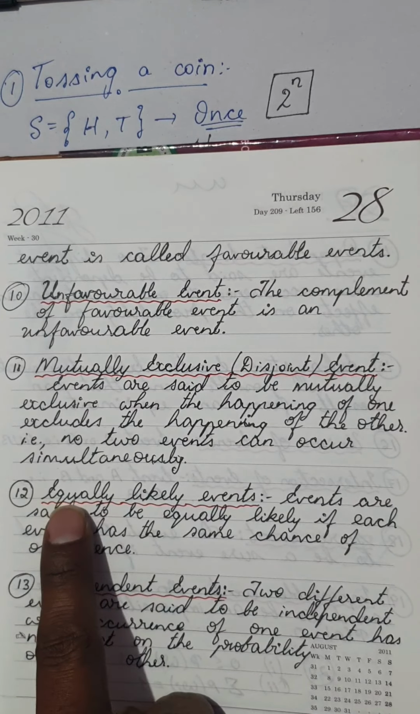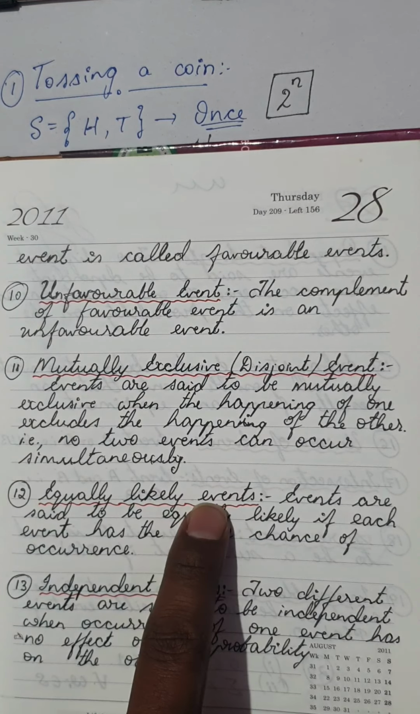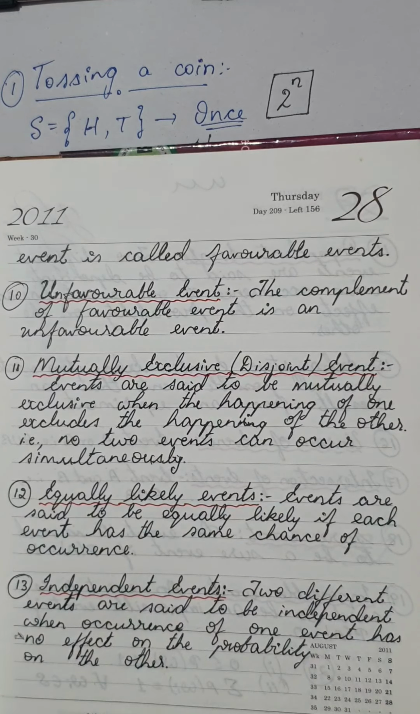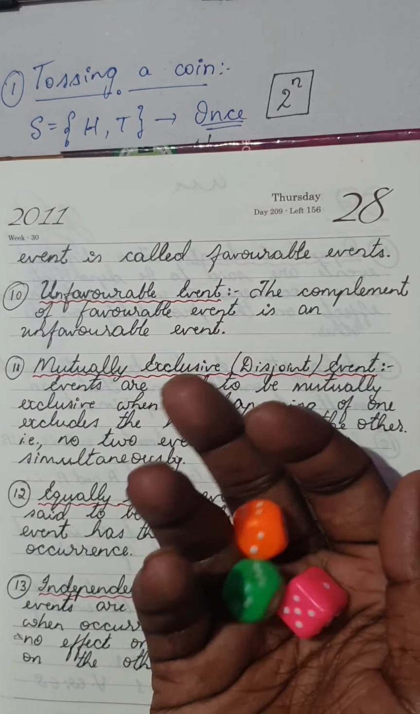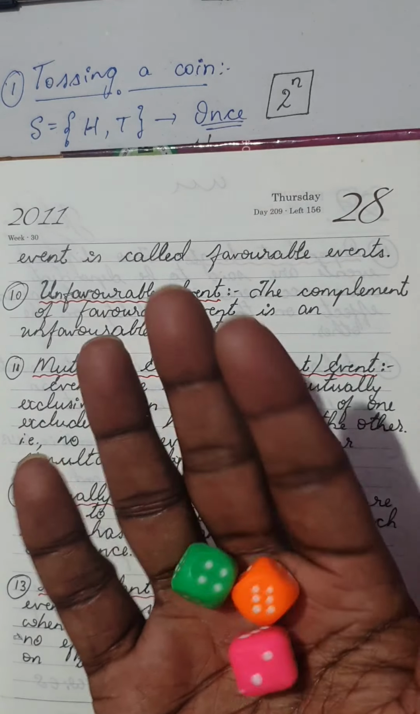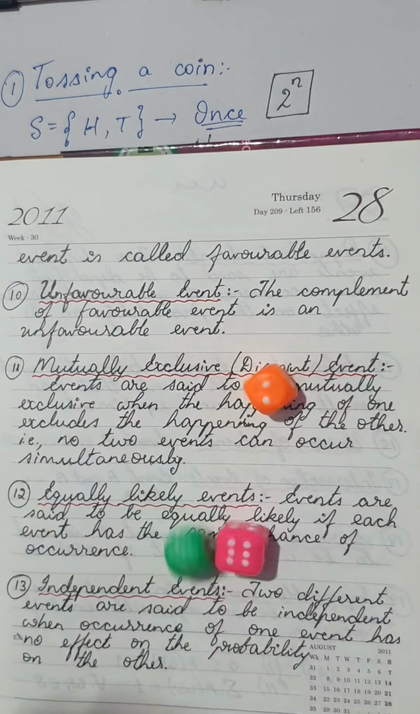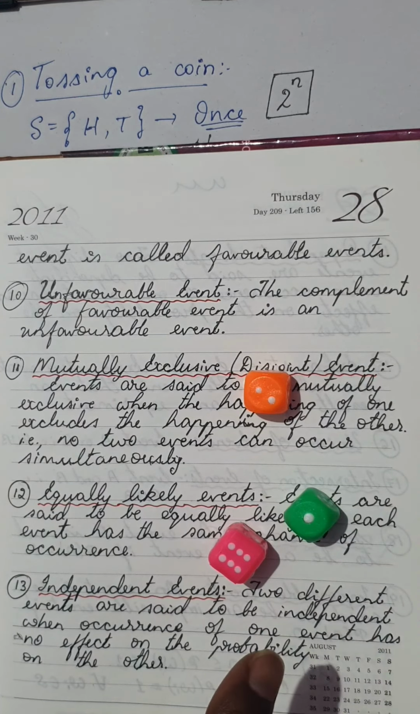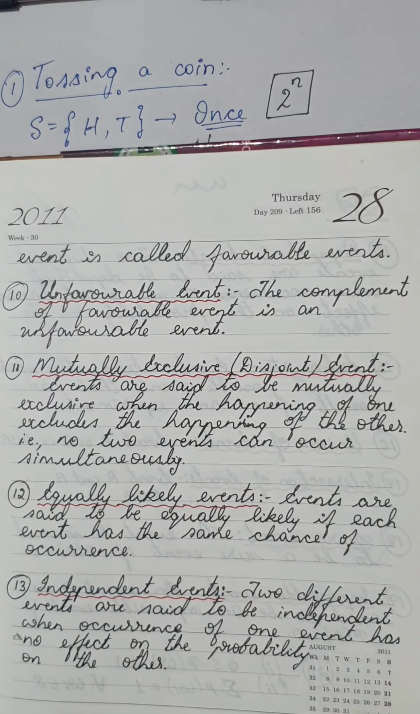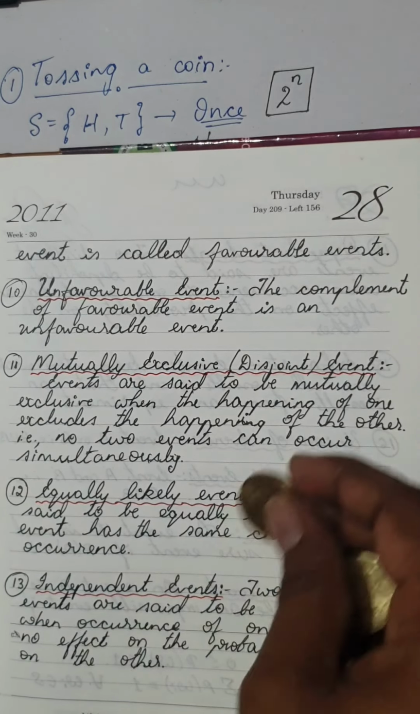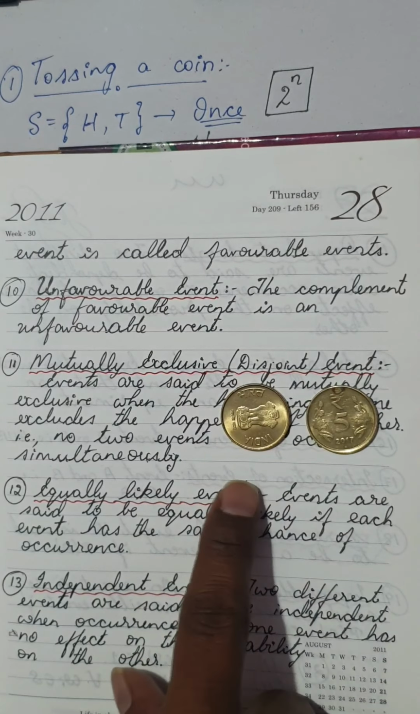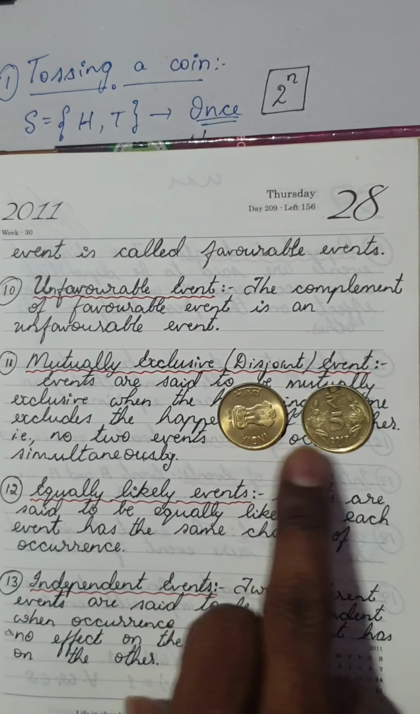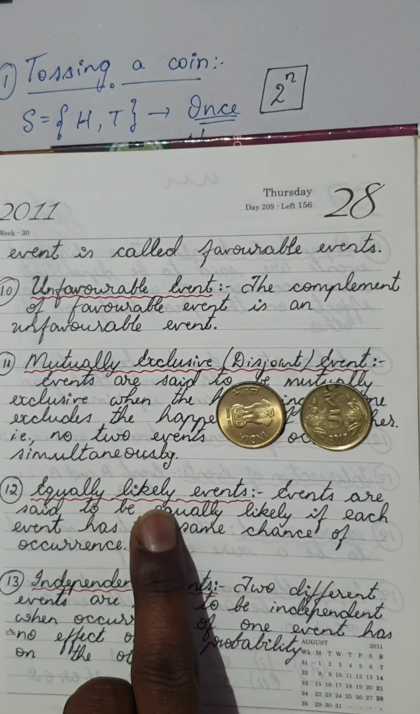Now the other thing is equally likely events. It's a very important definition. Events are said to be equally likely if each event has the same chance of occurrence. As I told you, in throwing a die, each number has the same chance of occurring. If you shuffle it and throw a die, each number has the same chance of occurring. So this is called equally likely. Similarly with tossing a coin, head and tail both have the same chance of occurrence, so we say head and tail are equally likely events.